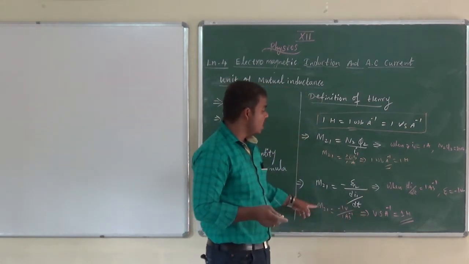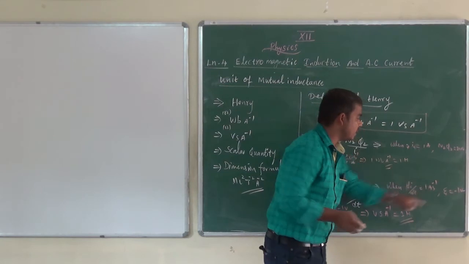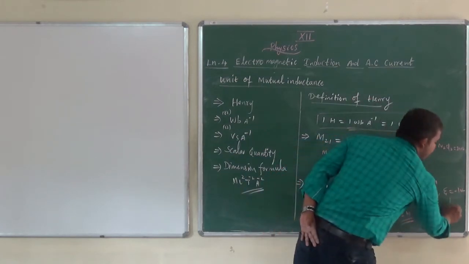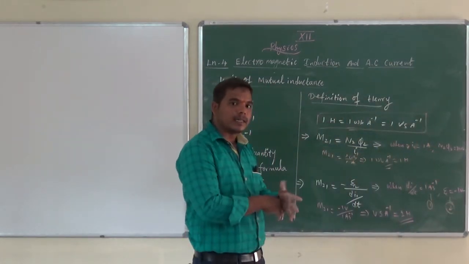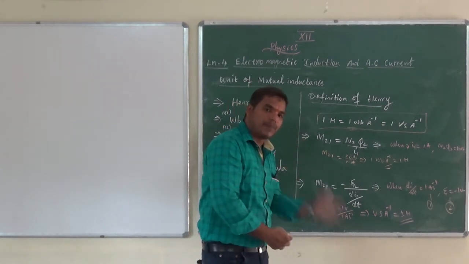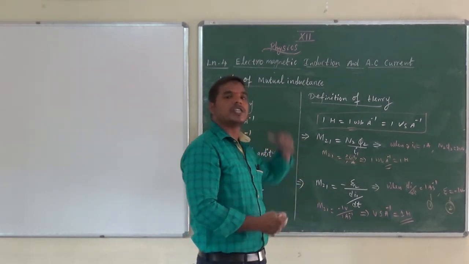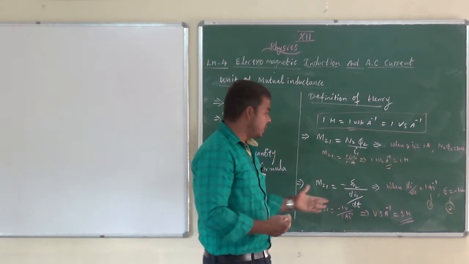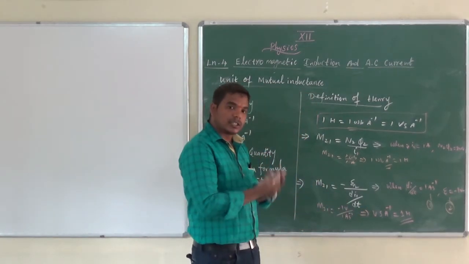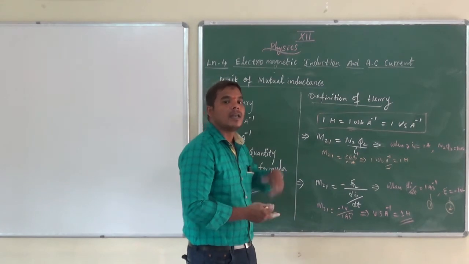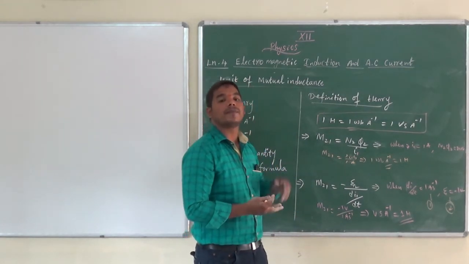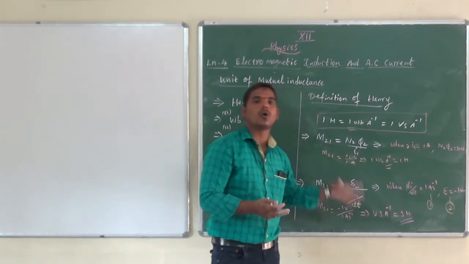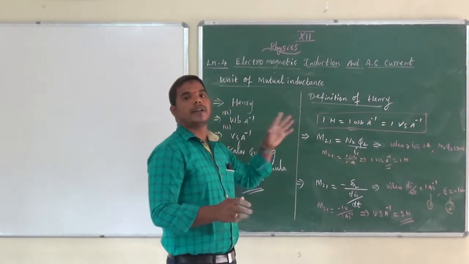When the rate of change of current is 1 ampere per second in the first coil, the opposing induced EMF is produced in the second coil. In self-inductance, the rate of change of current in the first coil produces the opposing induced EMF in the same coil. But here, due to the rate of change of current in the first coil, the opposing induced EMF is established in the second coil. This is known as the unit of mutual inductance. Got it? Don't memorize. Using this equation, you can write it very clearly.